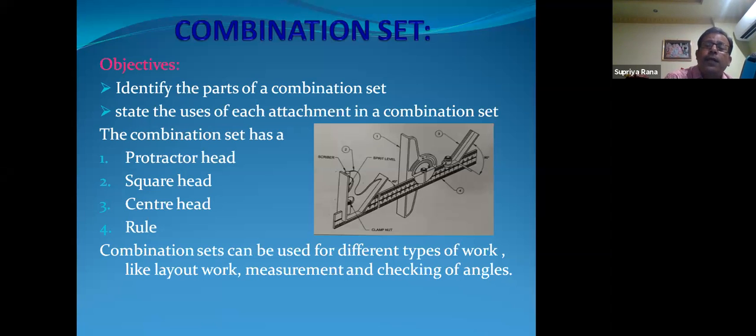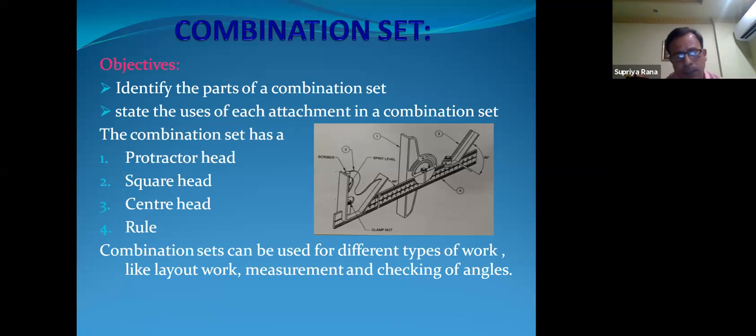The protractor head can check any kind of angle, and you can mark any kind of angle on the job. The square head means you can mark only the 90 degree as well as the 45 degree. Then there is the rule, with graduations in millimeter, centimeter, inch and feet, so both metric and British systems are there.